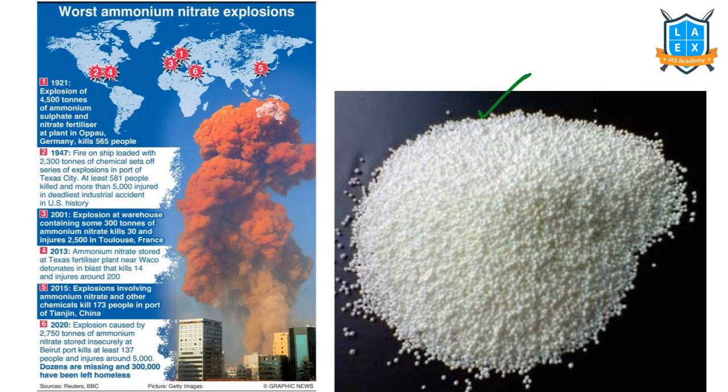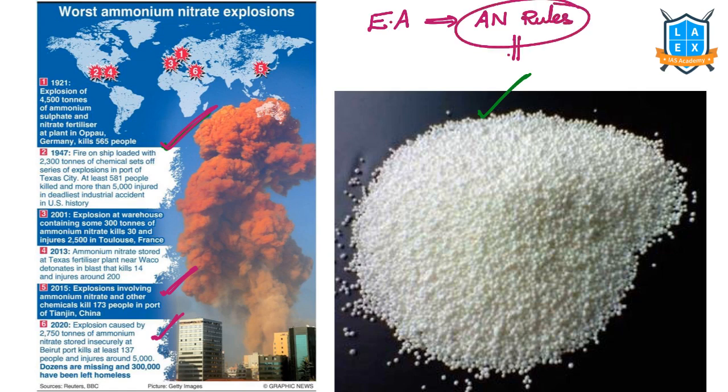This is how ammonium nitrate looks. These are the various incidents in which ammonium nitrate explosions have happened. Recently in Beirut, and before that in 2015, in China's Tianjin region, the same kind of blast happened. That led to a huge scale disaster over there also. In India, we have the Explosives Act. Under the Explosives Act, we have ammonium nitrate storage, transport and manufacturing rules. These rules mandate certain guidelines for the companies and organizations handling ammonium nitrate.